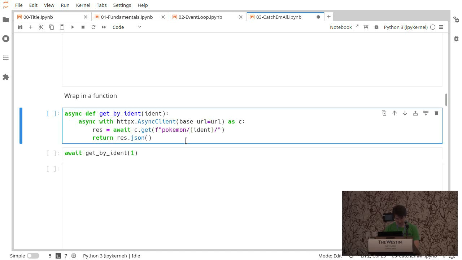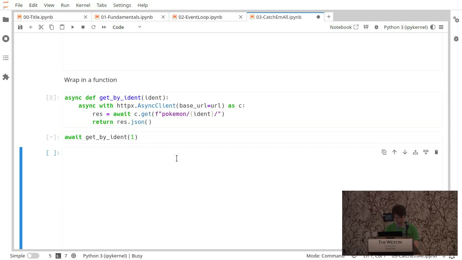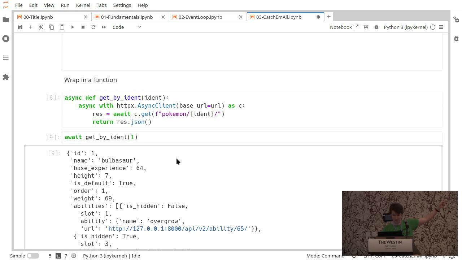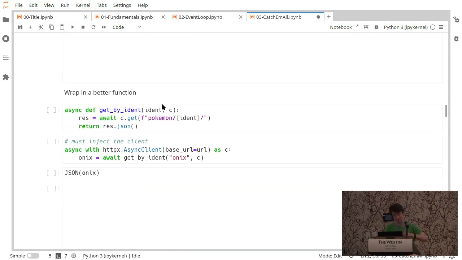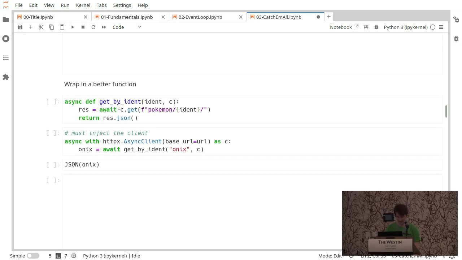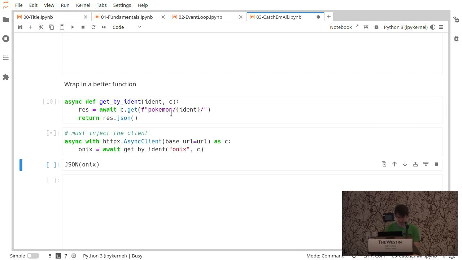But let's see here. We'd want to wrap this in a function to clean that up, so now we can just get it. But I don't like this function because we are creating the connection within the function. We want that to be dependency injected. So instead, let's call get_by_ident with c as a parameter. And now we can inject the client. But we're using this async with because that's the interface.